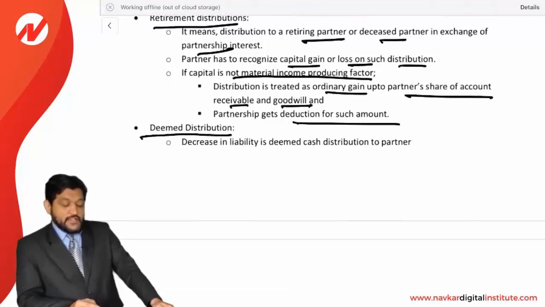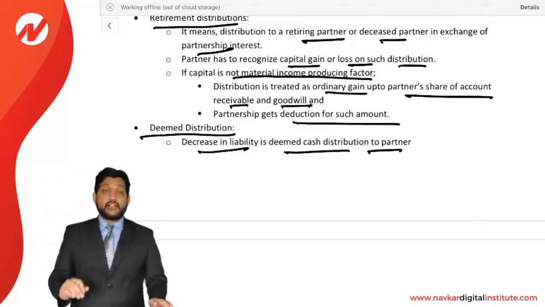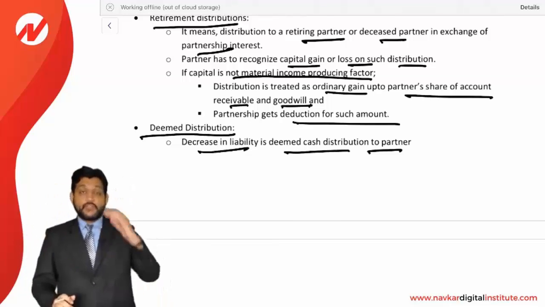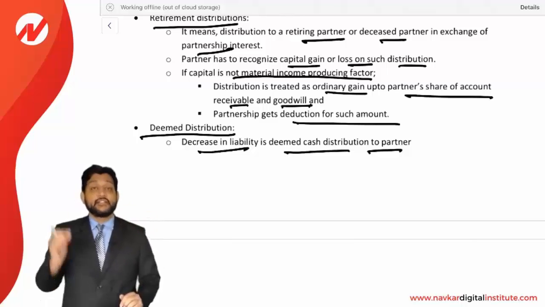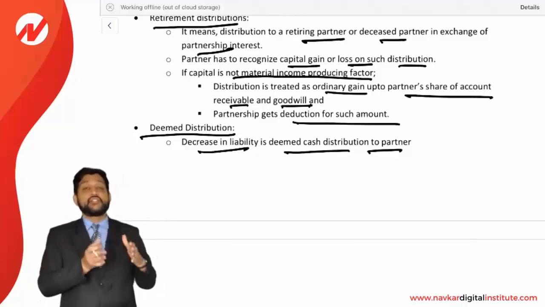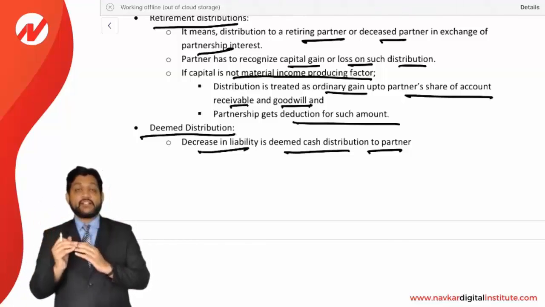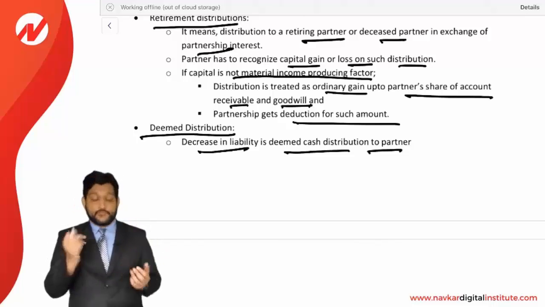Now we are talking about deemed distribution. What is a deemed distribution? A decrease in liability is a deemed cash distribution to a partner. You remember we had calculated a partner's basis in the initial units. In the basis calculation, a decrease in the partnership's liabilities reduces the basis of the partner. So whenever there is a decrease in the debt of the partnership, you reduce the basis of the partner. So it is considered as a deemed distribution.